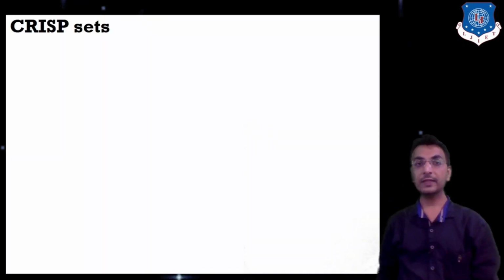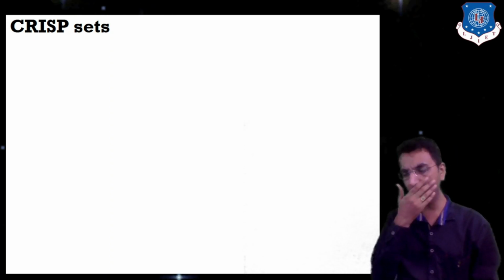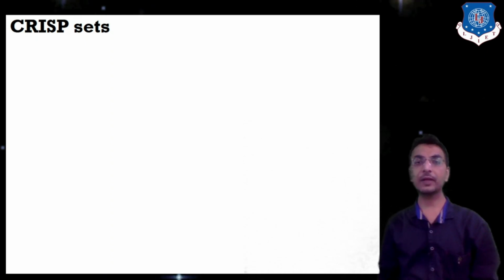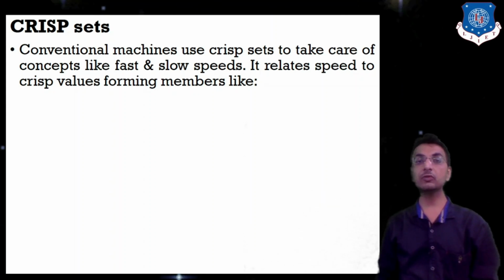So we have crisp sets first of all. How is the crisp set going to work? With a crisp set, we will not have a detailed option. So we can say a crisp set is like a previous version of fuzzy logic itself. Conventional machines used crisp sets to take care of concepts like fast and slow speeds.